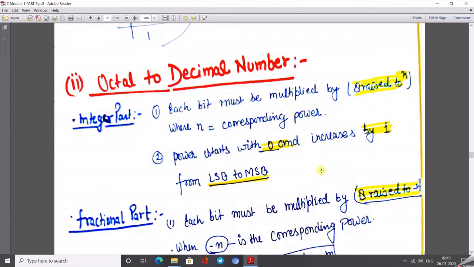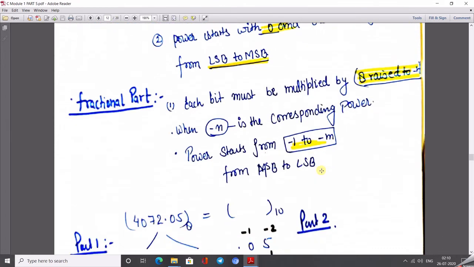The power of what? Power of that number system. Here I want to convert octal into decimal, so power of 8 is used.